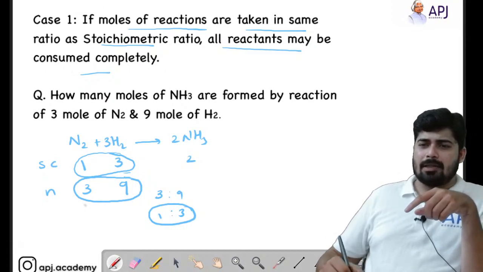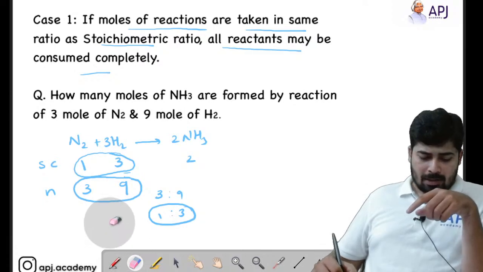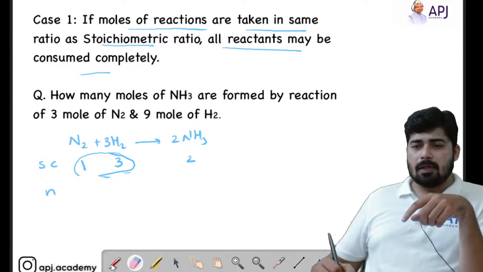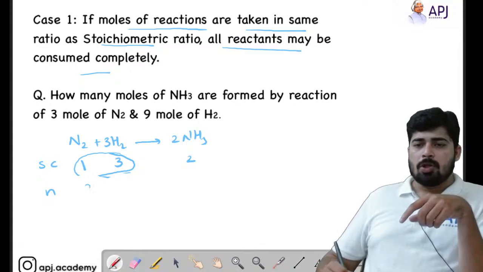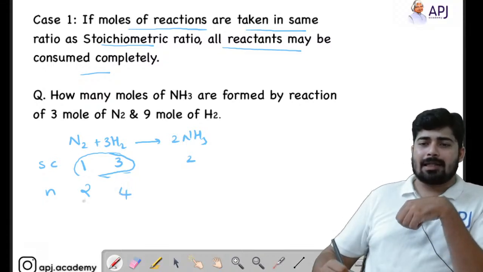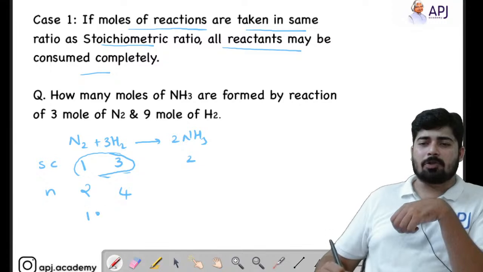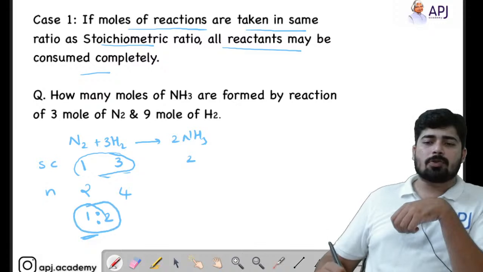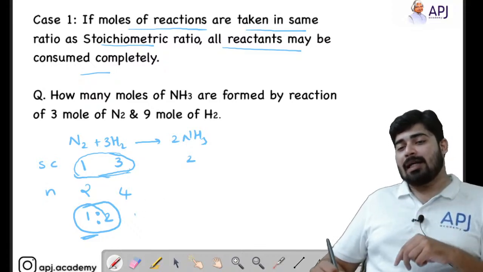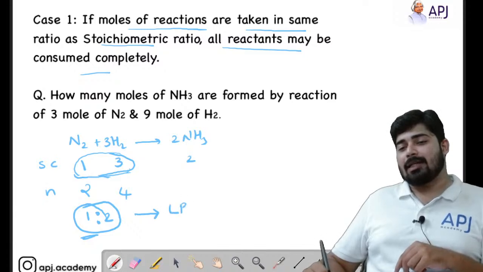Let me give you an example here. We will take the same example, and I will simply change the number of moles. Instead of this, I will give you 2 moles of nitrogen and 4 moles of hydrogen. Here you can see that the number of moles of nitrogen and hydrogen have a ratio of 1:2 after cancelling the common term. So the mole ratio is 1:2, while the stoichiometric ratio is 1:3. That means the stoichiometric ratio and the mole ratio are different, so this is the case of limiting reagent and excess reagent.